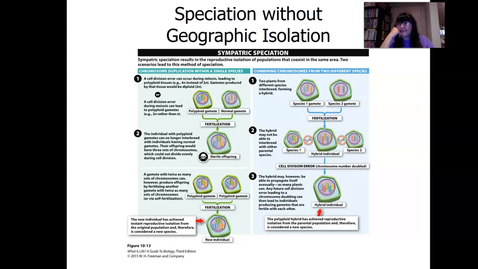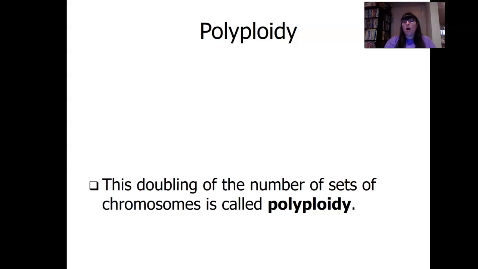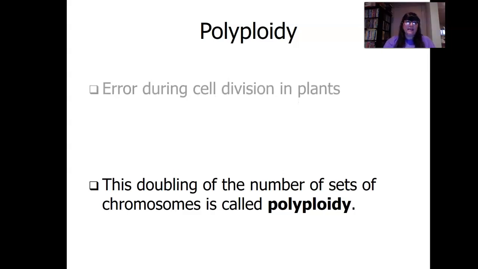So in plants, this actually happens, rather common, where in the same area, fertilization, and then bam, we have an organism with double the chromosome number, and now you have a new species. So sympatric. So polyploidy. Poly means many.